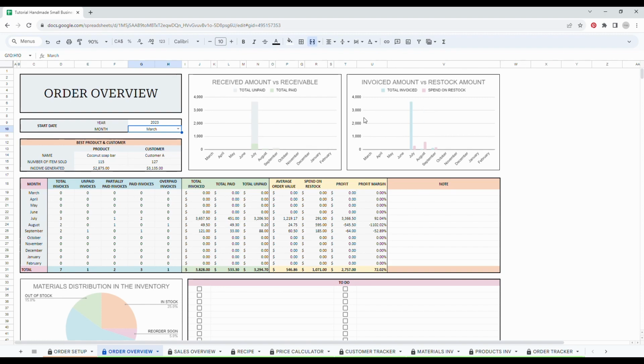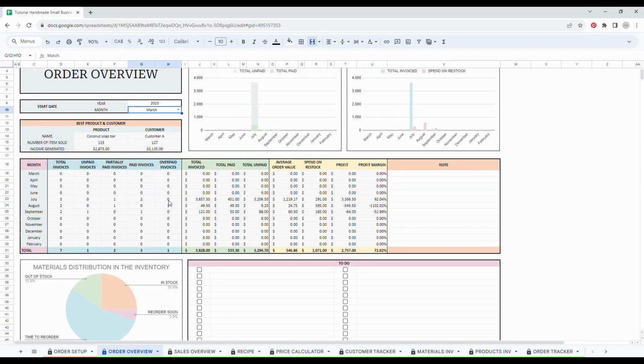Then you have a graph comparing the amount of money invoiced, so basically the revenue for the month and the amount of money you spent on restocking your inventory. So here again, the best is to get more invoiced amount and spend a little bit less on your restock so you can make a profit.